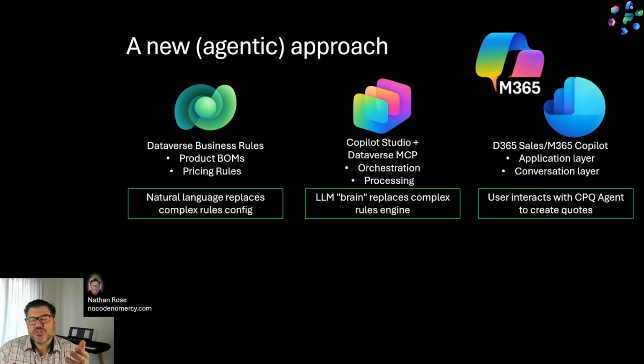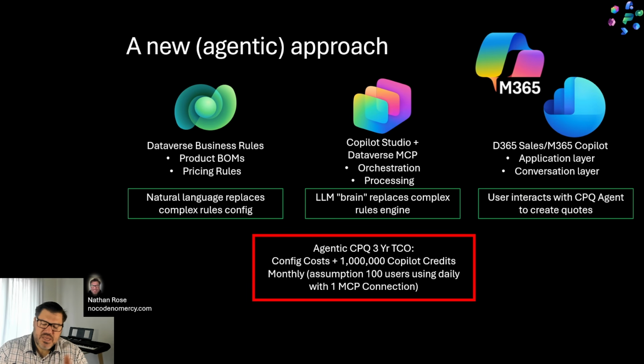And then our users can interact with this agent in several different ways. We can deploy a CPQ agent to M365 Copilot or to Dynamics 365 Sales. We can do it either way, but effectively, our users can now interact with this agent in the application or in the conversational layer.